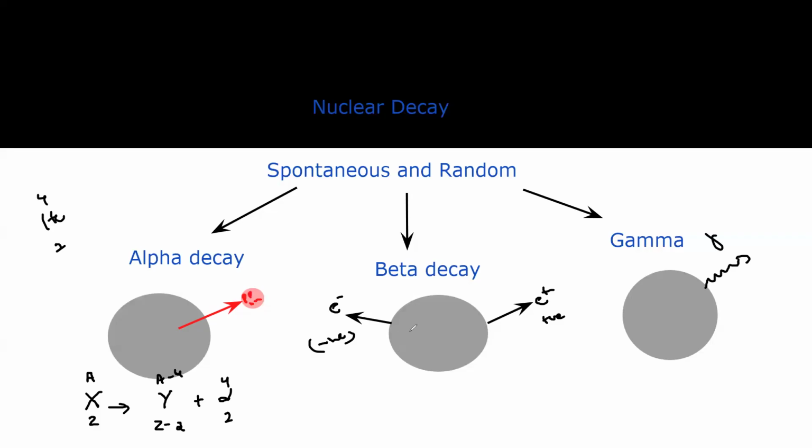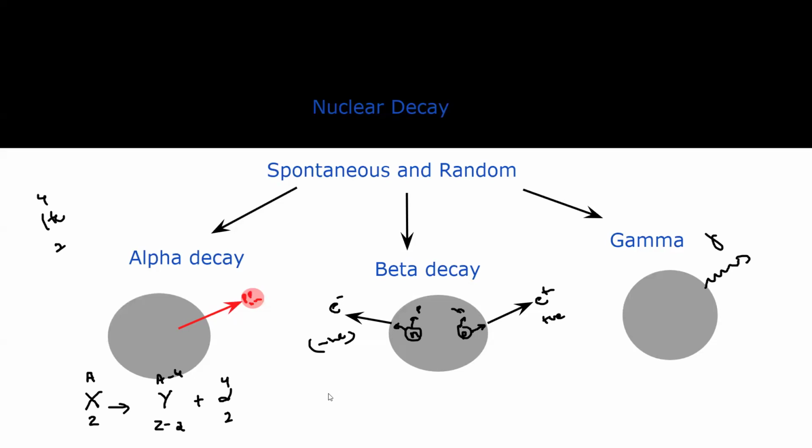What happens in a beta decay, positive or negative? In a negative beta decay, a neutron breaks down into a proton and an electron, and this electron goes outside. This is called negative beta decay. But in a positive beta decay, what will happen? A proton breaks down into a positron and a neutron. It emits a positive electron, which is also known as a positron. We call that a positive beta decay. So the equation will be different for a positive and a negative beta decay.